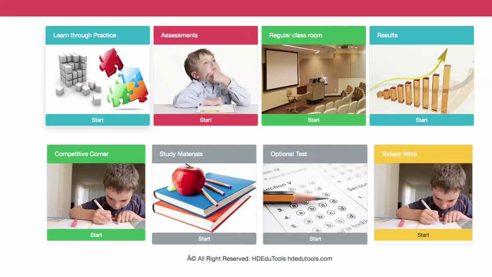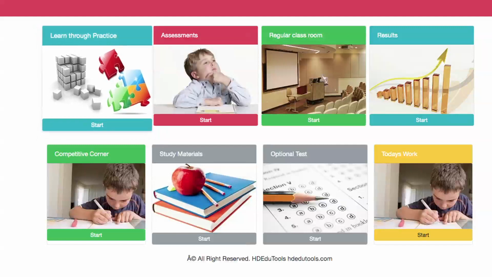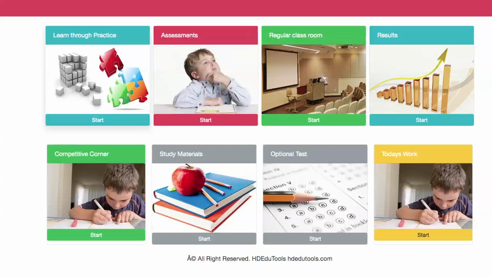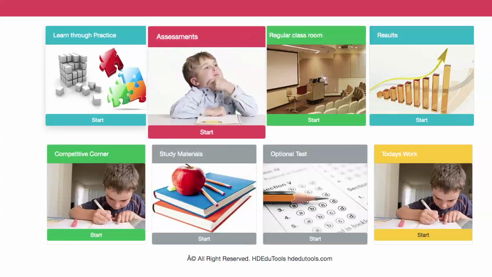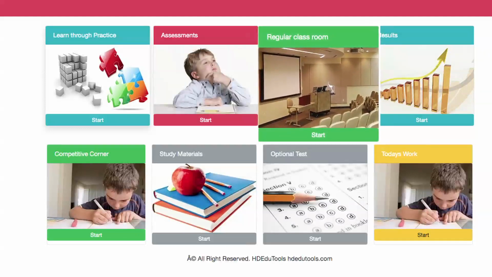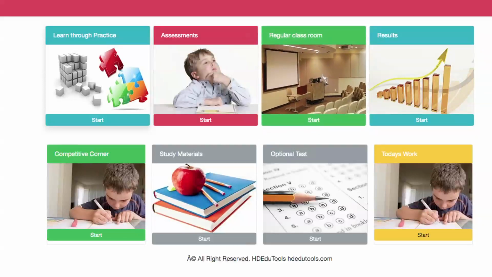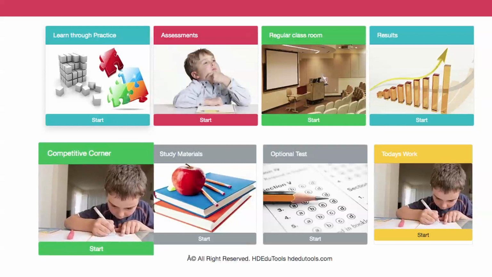Here you find 8 icons. This first one is related to learning. Using this, you can learn and practice. This is related to the assessments, and this section assesses how far you have learned. In this you get audio visuals related to your regular course, and this is your result, and this is the competitive corner.